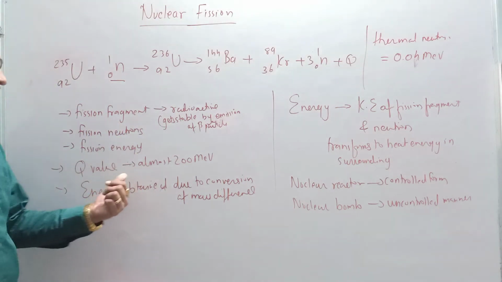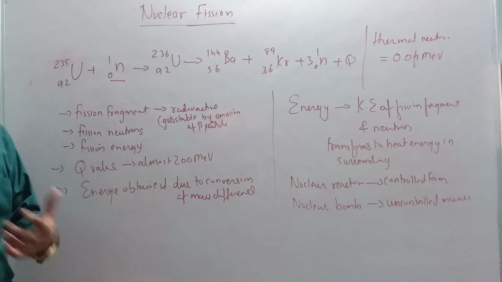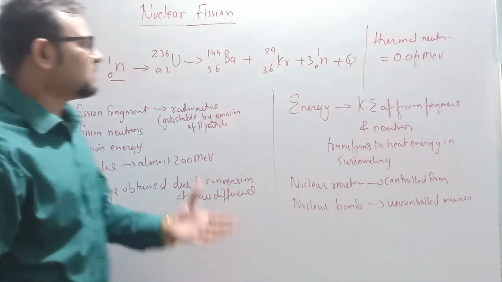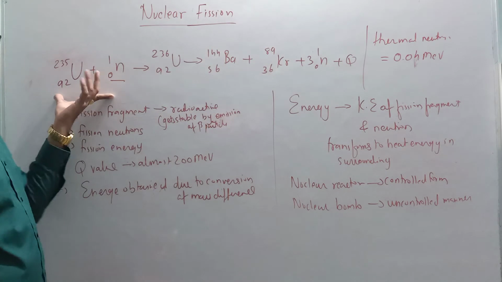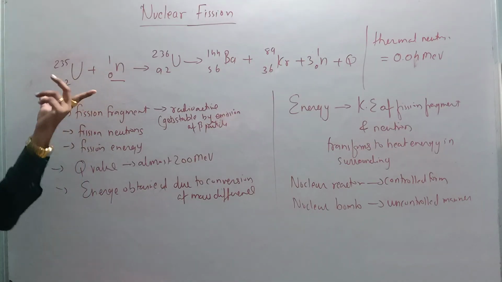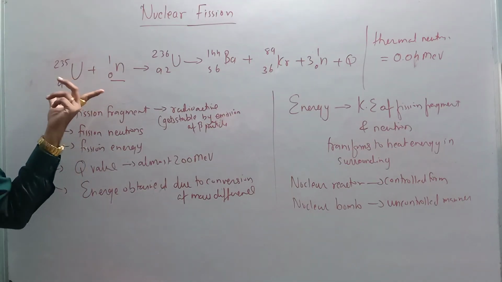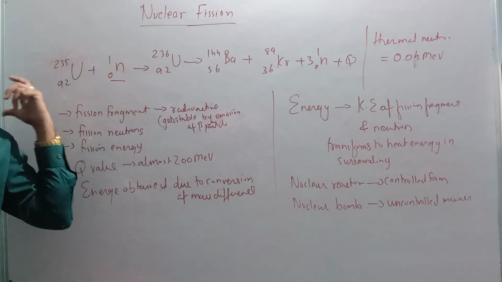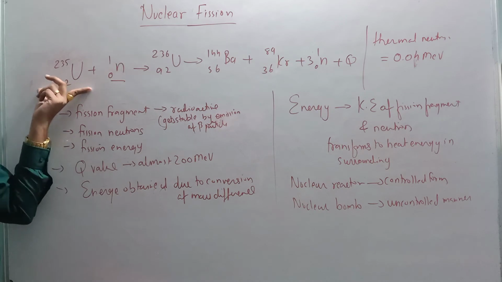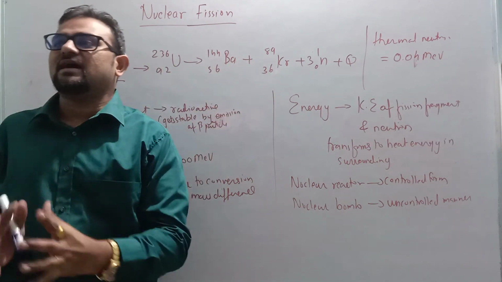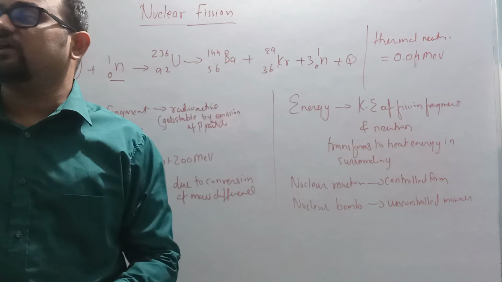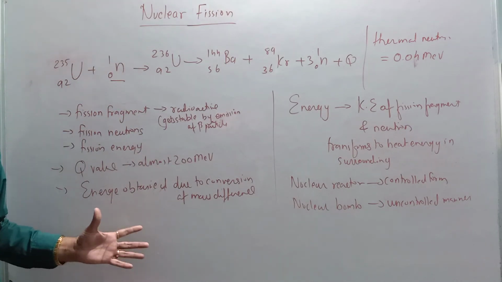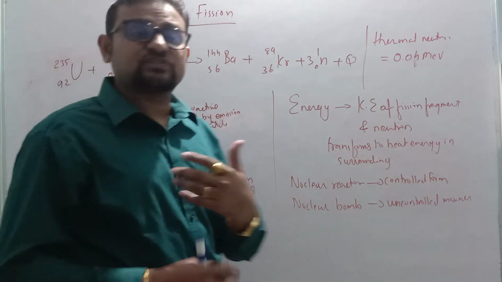So a high amount of energy is released, and from where does this energy come? Due to the mass defect, the mass difference between the mass of the product and the mass of the parent nuclei. The difference in mass is converted into energy. Clear?